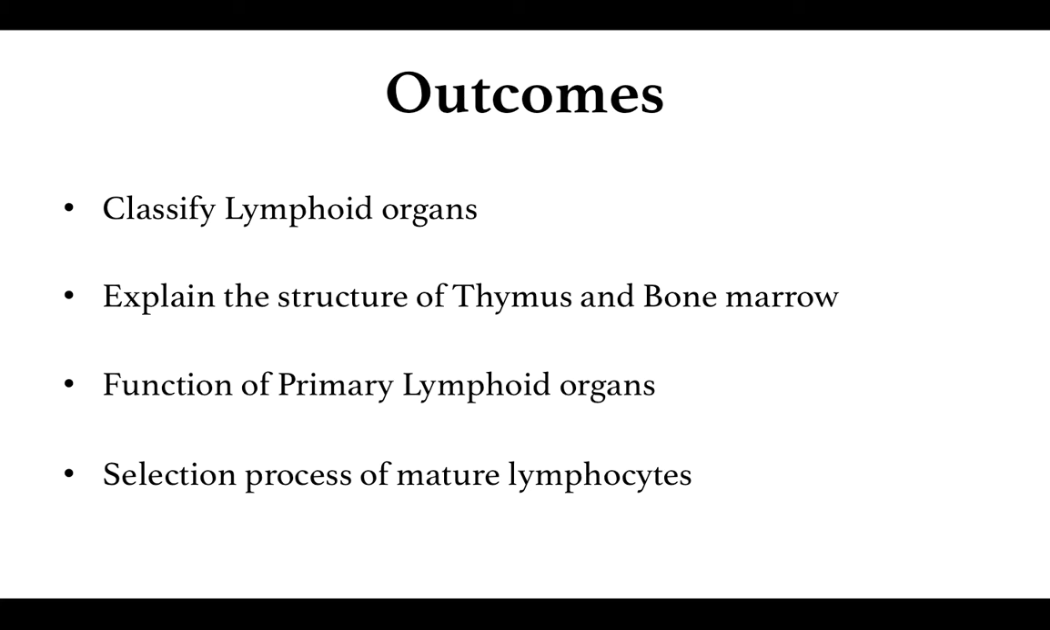In addition to this, the students should be able to explain in detail the structure of the thymus and the bone marrow. They should also be able to explain the function of primary lymphoid organs, and they should be able to explain the selection process of mature lymphocytes within both the thymus and the bone marrow.